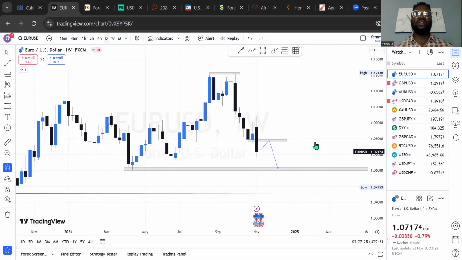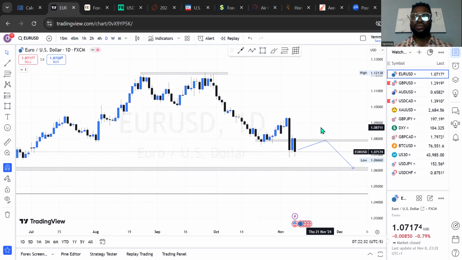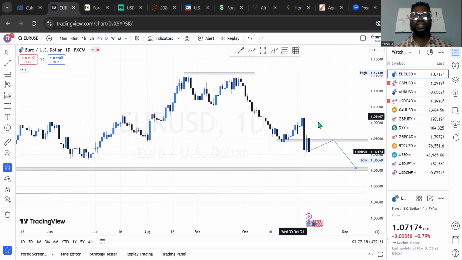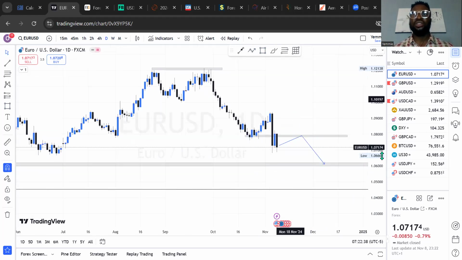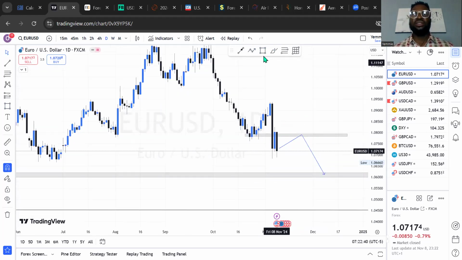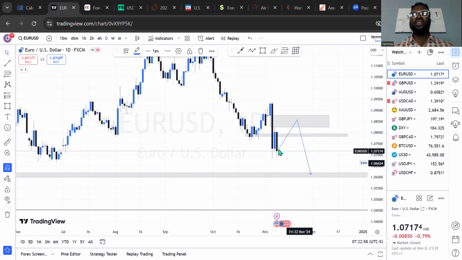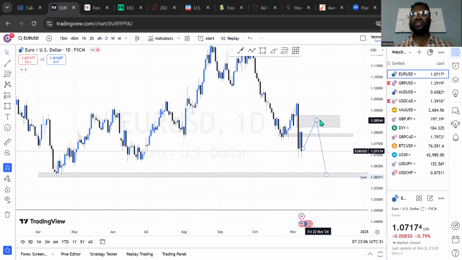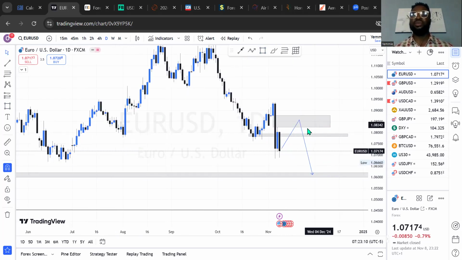On the daily time frame, let's see what we have there. We can see that on Euro USD, we can as well wait for more buy. Where will the buy be? We can see the buy above this price level here, for example. So whatever it is that makes this market come to this price level, I'll be looking for a buy opportunity. Whatever it is that makes this market come to this price range of 1.0857, I'll be looking for a sell opportunity. So right there, if the market starts buying now, there is an opportunity for a short-term sell right there. So I'll be expecting the market to move into this price range for me to see a high quality or high probability setup.